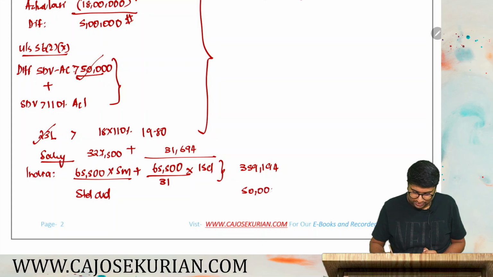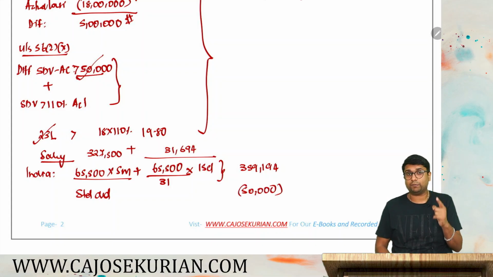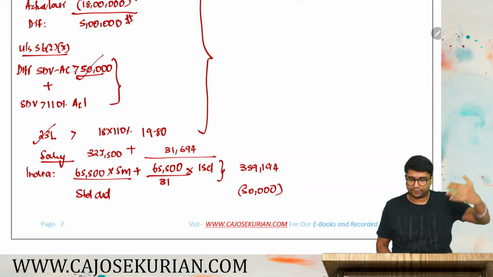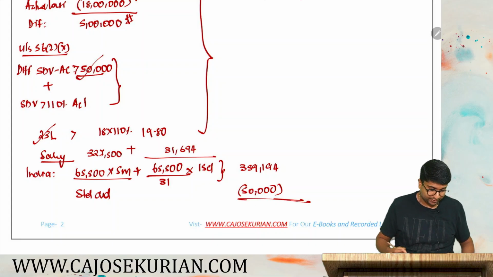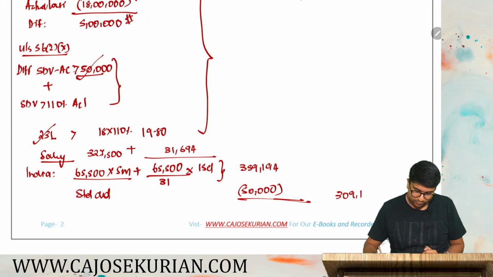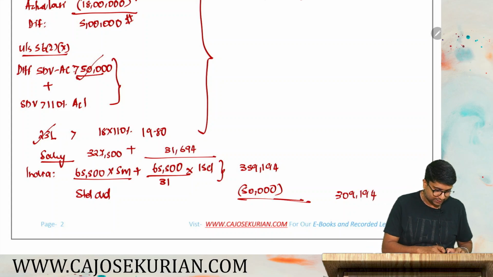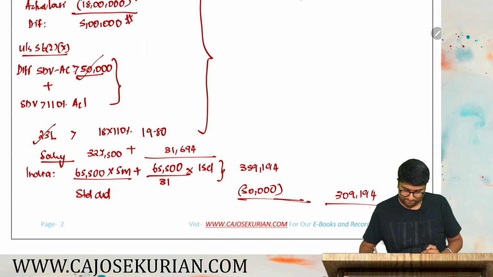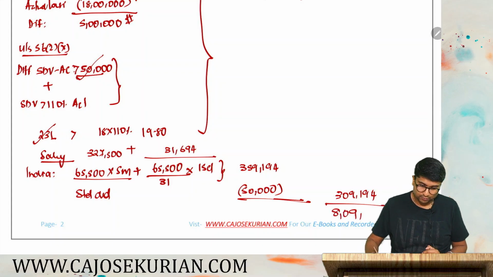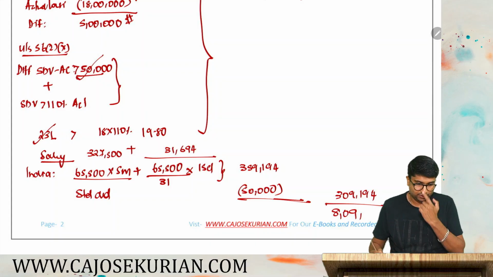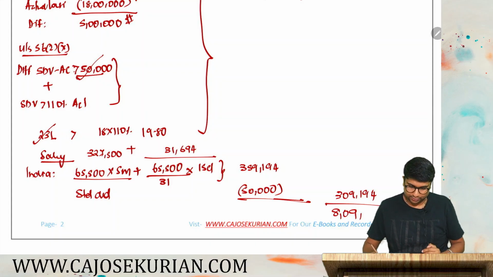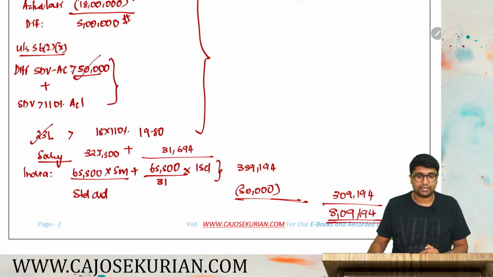Since he has opted for the old slab, you can claim standard deduction of 50,000. If he had opted for the new regime, then the standard deduction would have been 75,000. So this minus 50,000 and you will get 3,09,194. So 3,09,194 plus 5 lakh. His total income shall be 8,09,194 from Indian source. This is the final answer to the question. So I hope this much is clear for you.